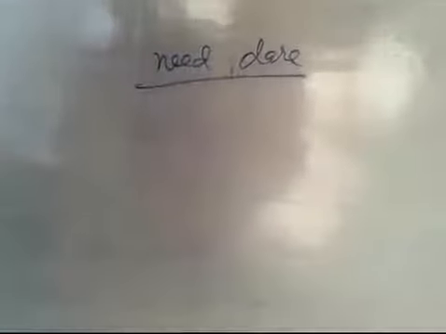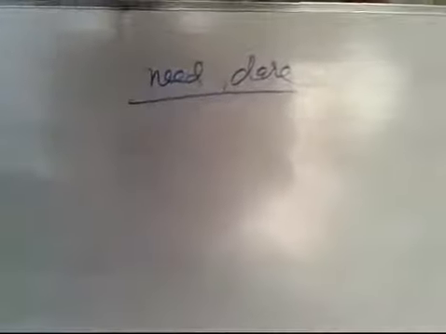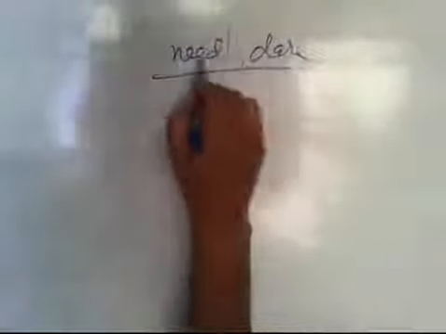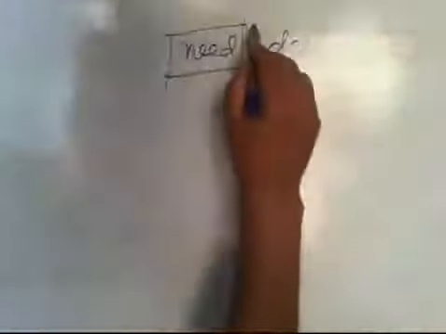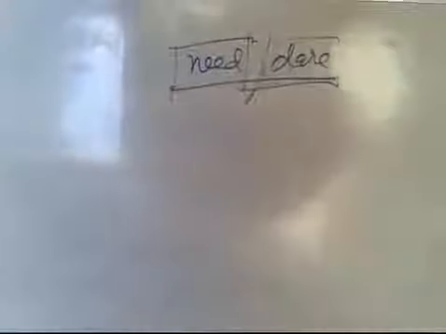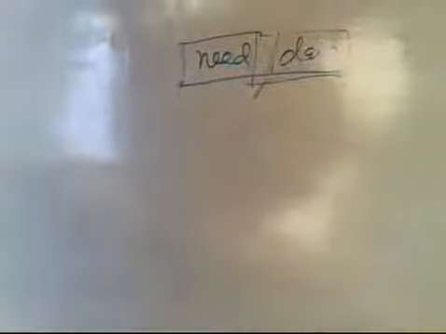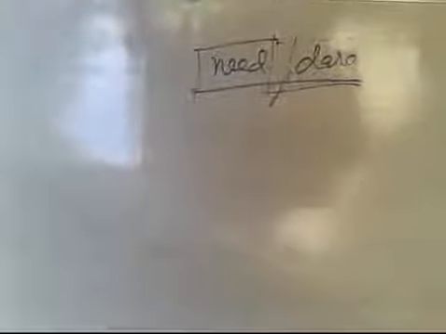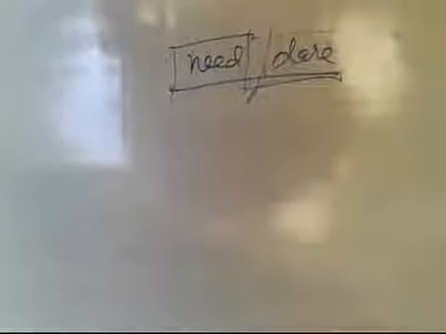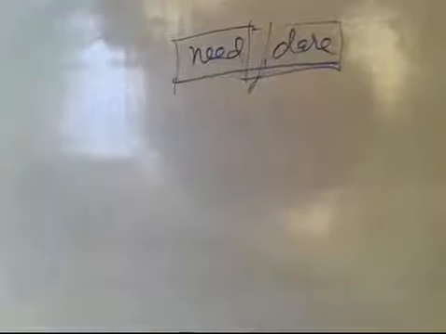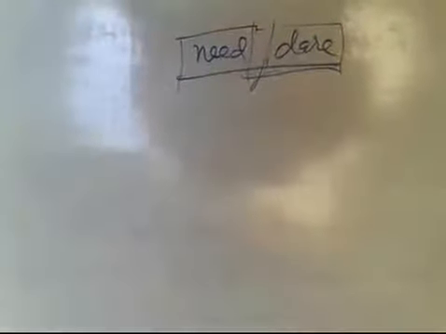Need and dare are given, and need and dare can be used as a modal, and also as a verb. So you study need and dare as modals, and you also have to study them as verbs.